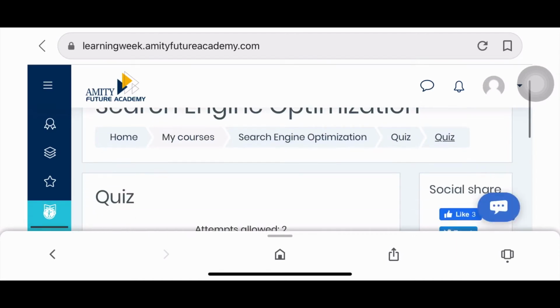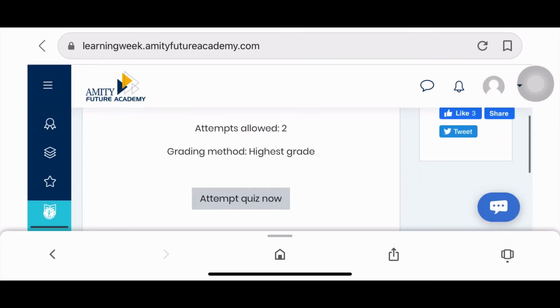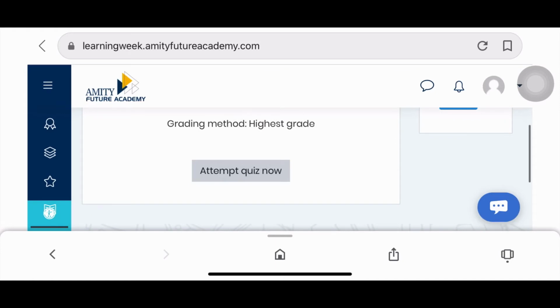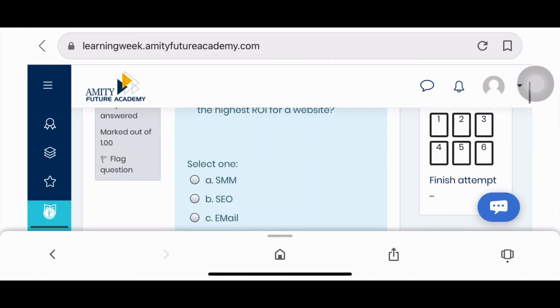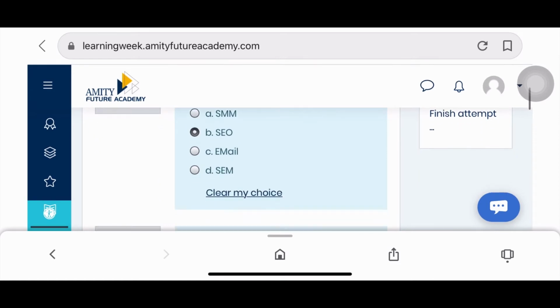Click on that link and you will be given the 2 attempts. The highest grade will be given in the certificate. So attempt the quiz, don't worry even if your first attempt is wrong. I'll show you how to fill the quiz.